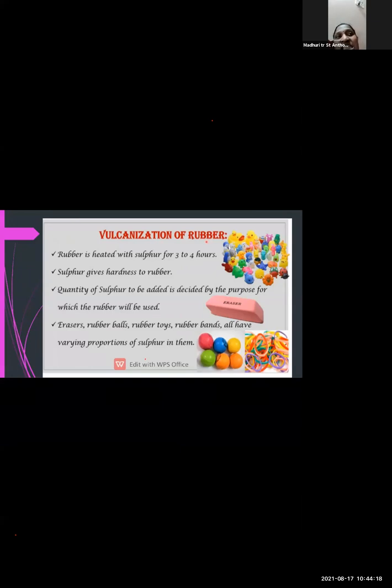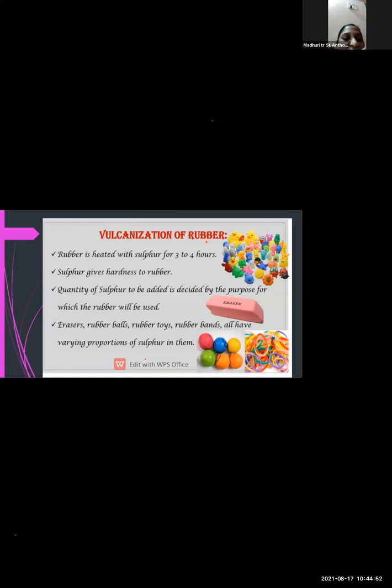The rubber is heated for 3 to 4 hours in sulfur. When the rubber is heated for 3 to 4 hours in the sulfur, what will happen? The rubber will become harder. And when the sulfur is added to the rubber, different shapes can be given to the rubber.